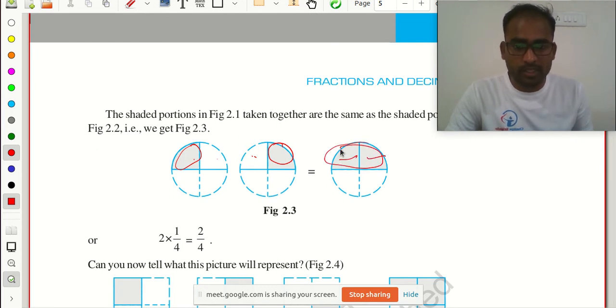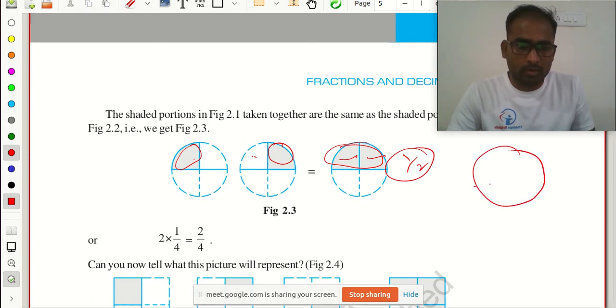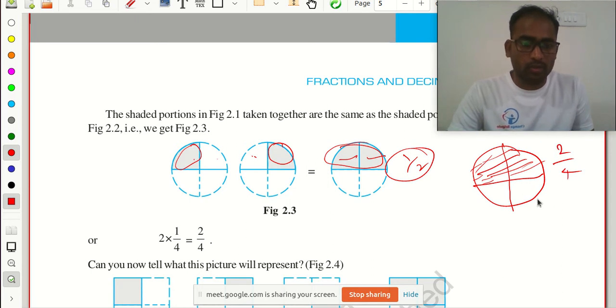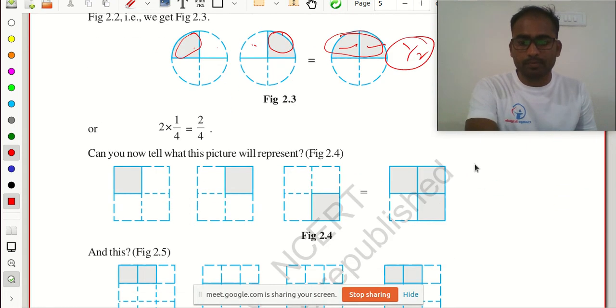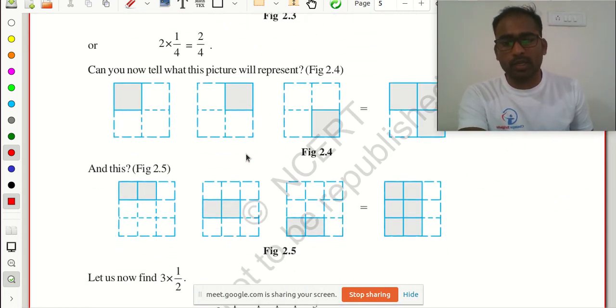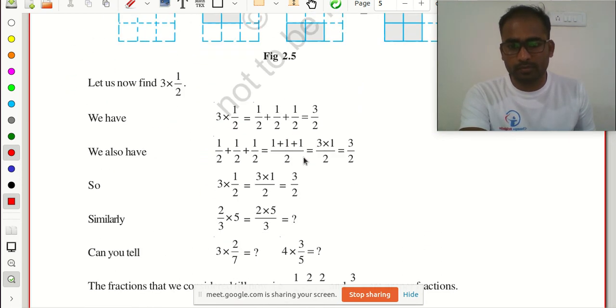Means this half is shaded here. So what is the value here? 1 by 2. Yes. This is 2 by 4, means 2 shaded areas out of 4, so its value is 1 by 2. Clear na? Like this, you can think about the square also. Clear?